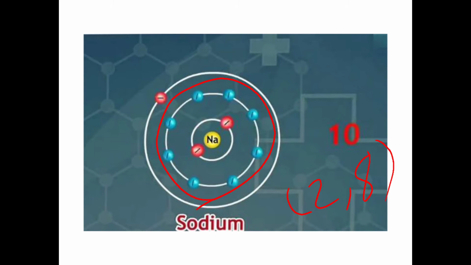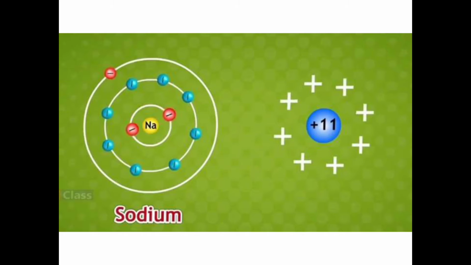So how the sodium will look like electronic configuration wise? 2 and 8. If they remove this one electron, then you will have the sodium 2, 8. But remember children, we are removing the electron from the orbit, but in the nucleus there are 11 protons present, right?